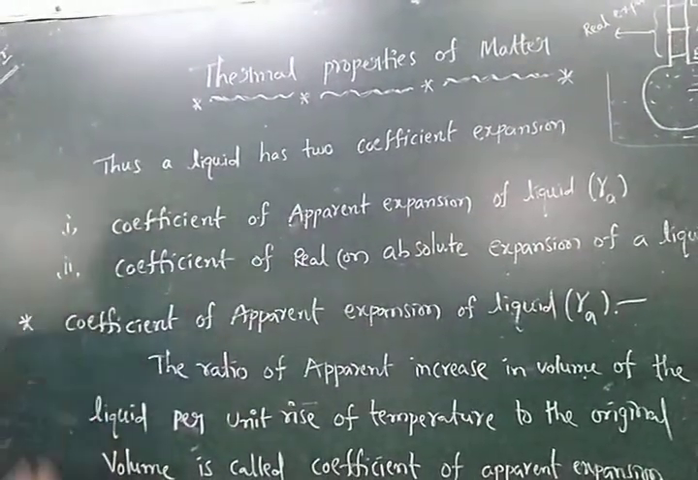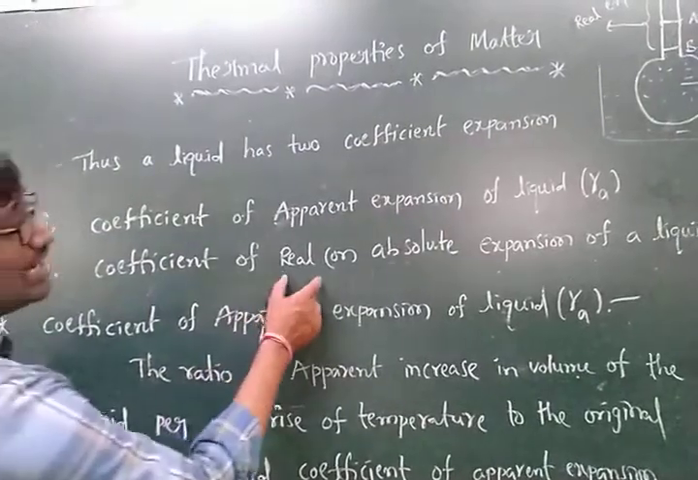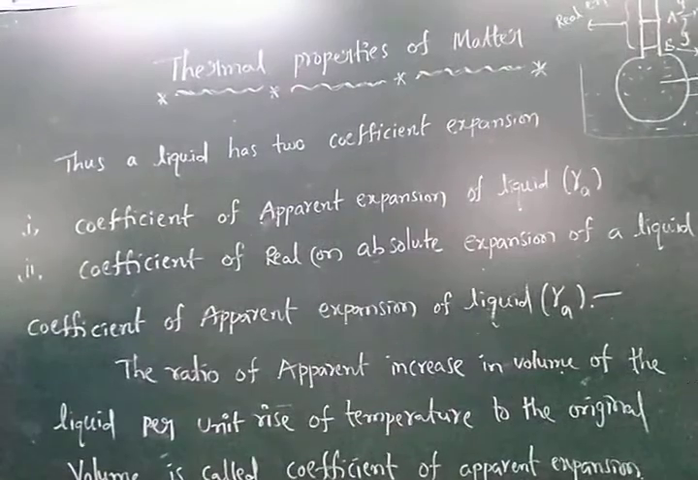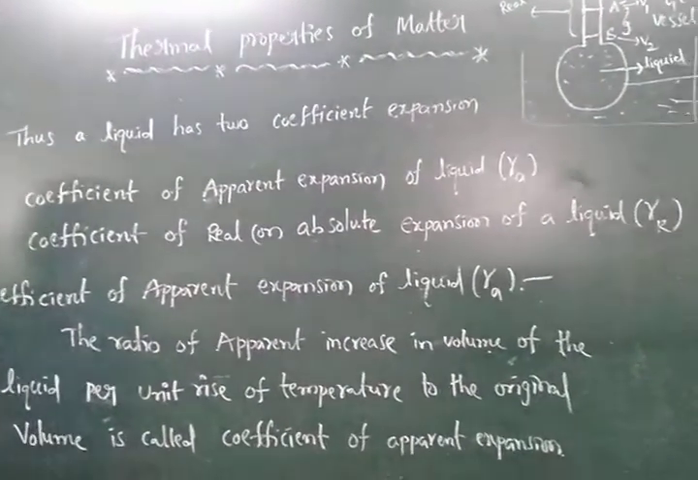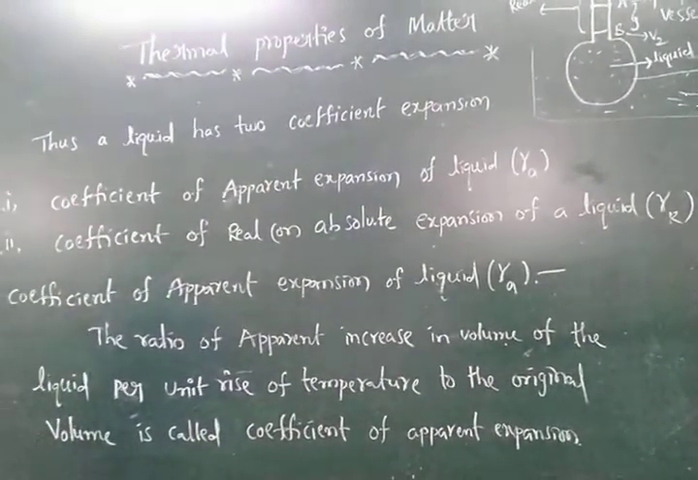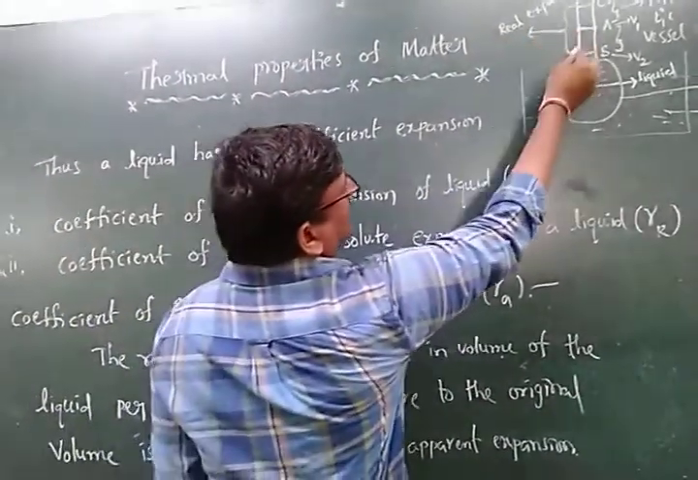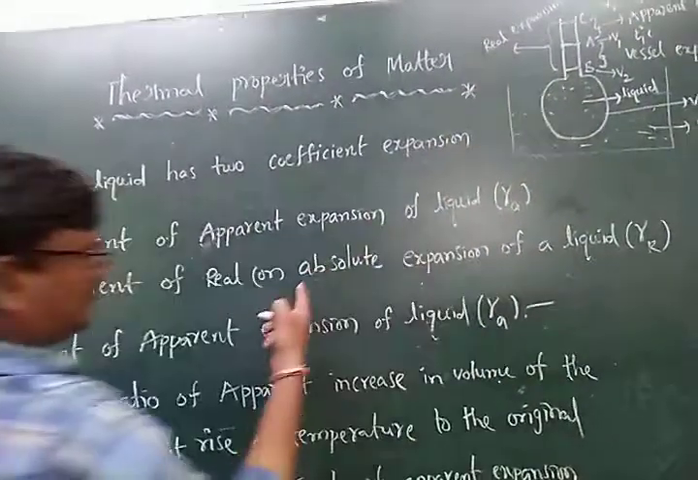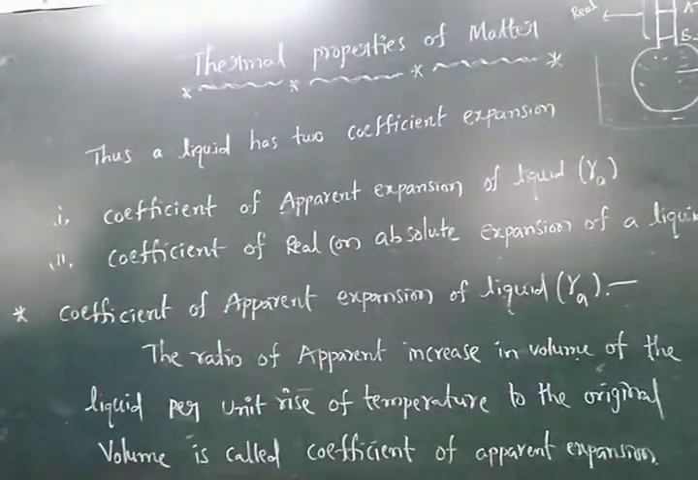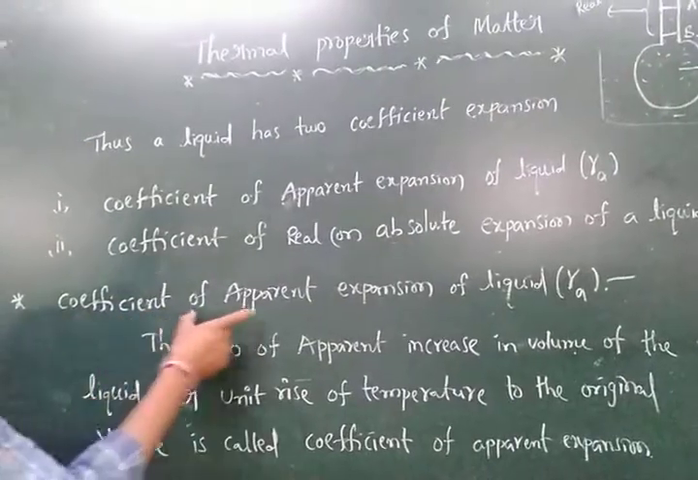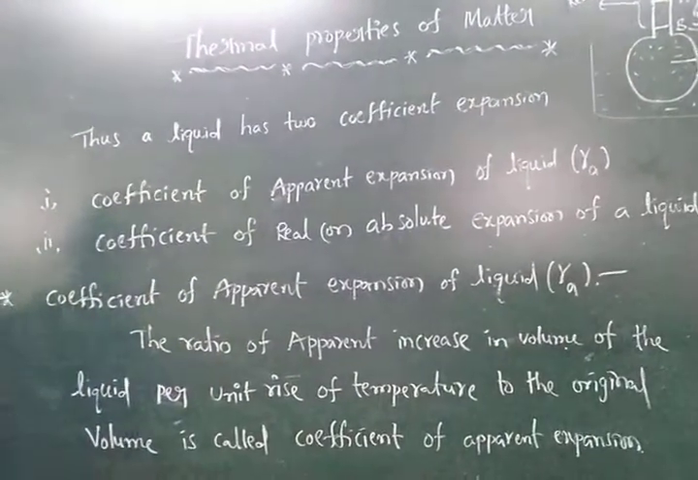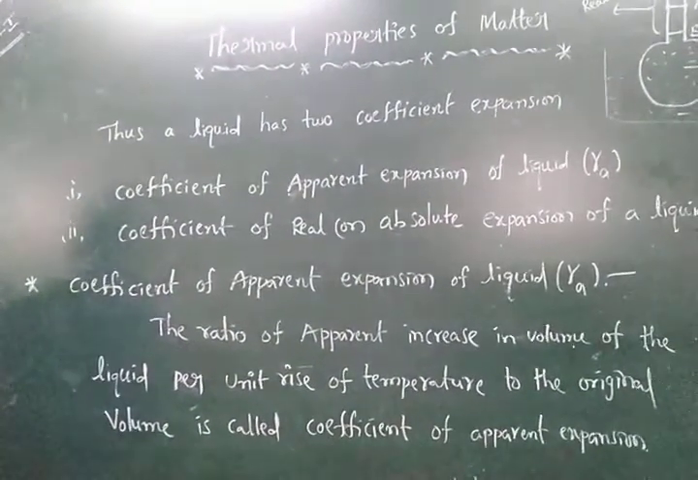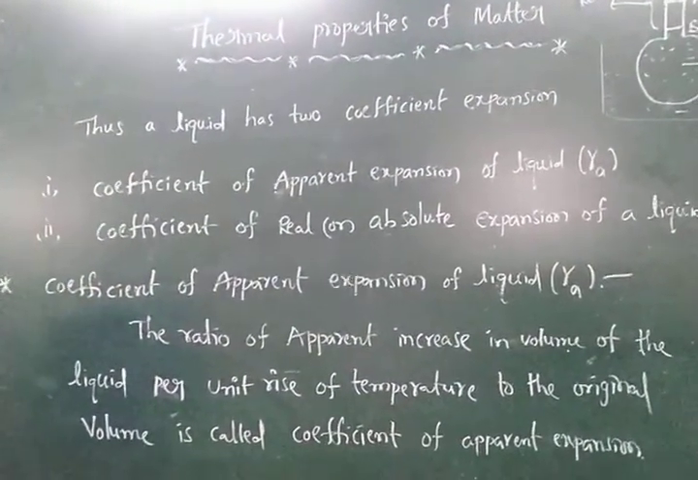The second one is the coefficient of real or absolute expansion of liquid, called gamma R. Already see in the diagram, the real expansion is B to C and A to B is the vessel expansion; the apparent expansion is A to C. First we are discussing the coefficient of apparent expansion of liquid.